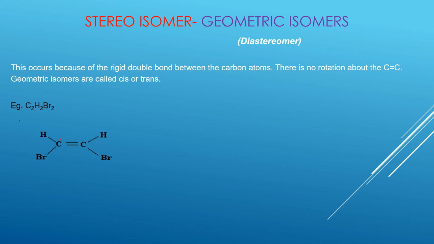If I am looking at this particular carbon which is attached to the double bond, this carbon is bonded to a H and then to a Br. You can see that this carbon is bonded to 2 different groups. Same thing with the other carbon of the double bond. The groups it is bonded to are 2 different groups. So every time the carbons in the double bond have 2 different groups, there will be a geometric isomer.